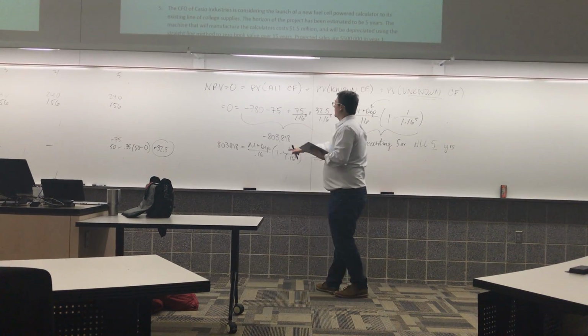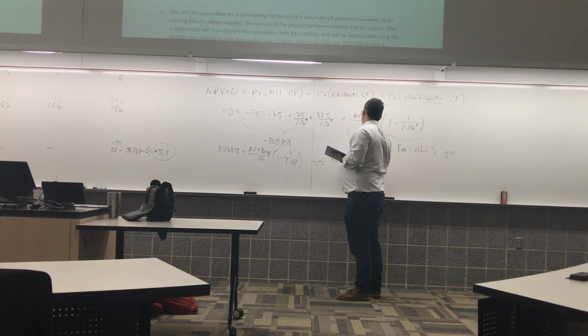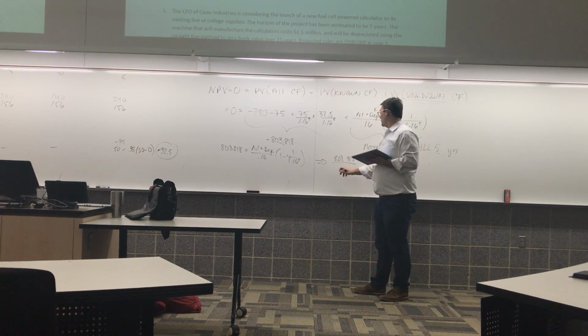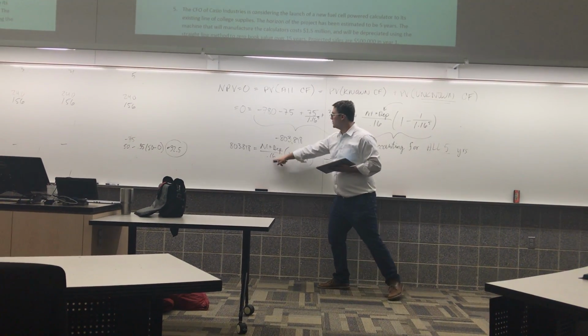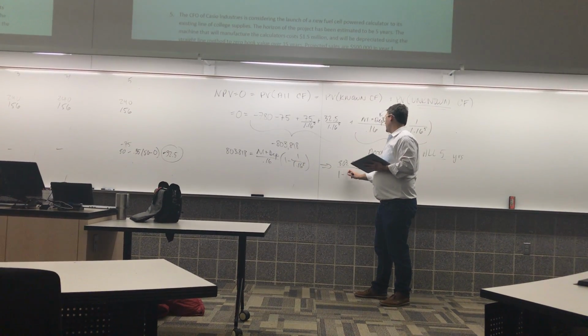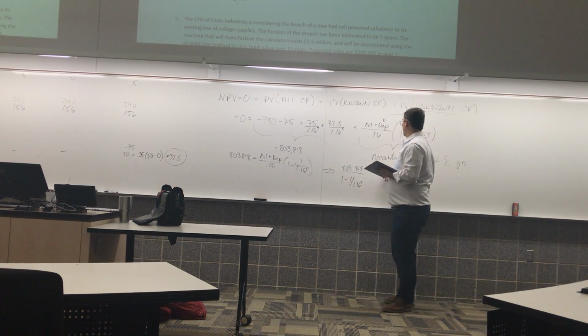So then solve for just this piece here, 803,818. That's too many ones. Times 0.16, multiplying this piece through, divided by this piece, 1 minus 1 over 1.16 to the fifth.